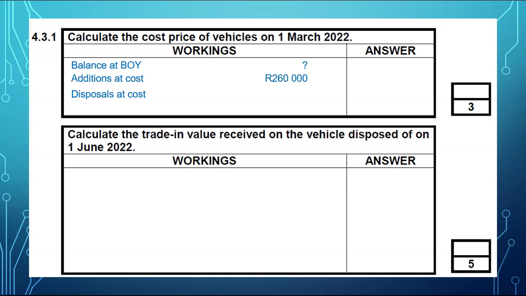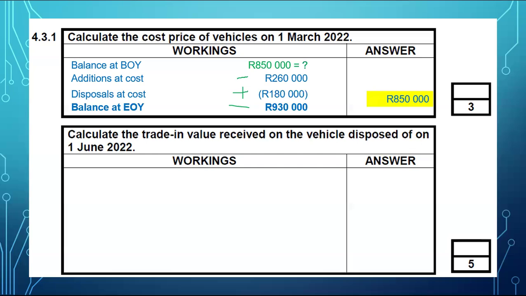Okay. But here, to work out that balance at the beginning of the year, we just had to use cost because we are given cost. So this disposal will also be at cost. It was 180. You did see it in the asset register, and you were also given cost at the end of the year that I read it out to you. It was 930,000. So to determine cost at the beginning of the year, you're gonna work in reverse. We call it reverse operation. You're gonna take this, add what you subtracted and subtract what you added, and there, boom, it gives you cost at the beginning of the year, which is 850,000. Awesome, isn't it?